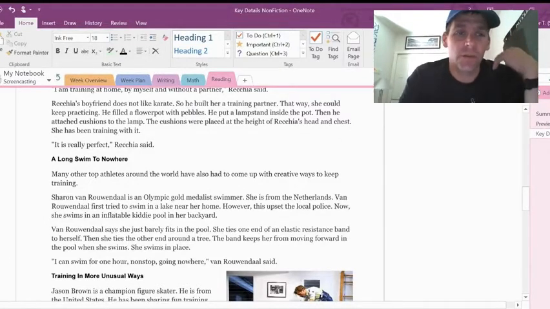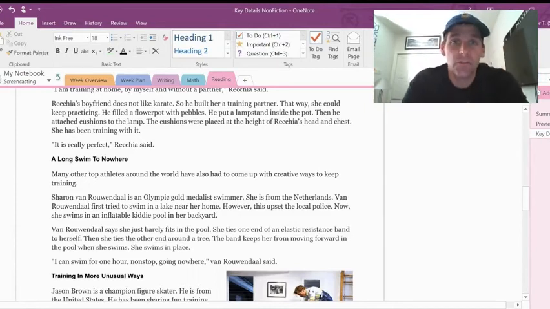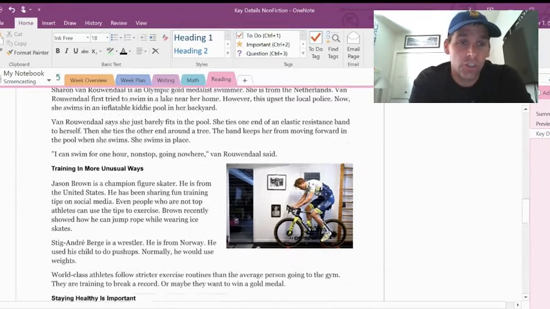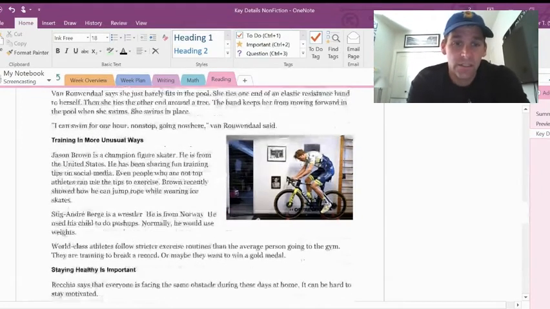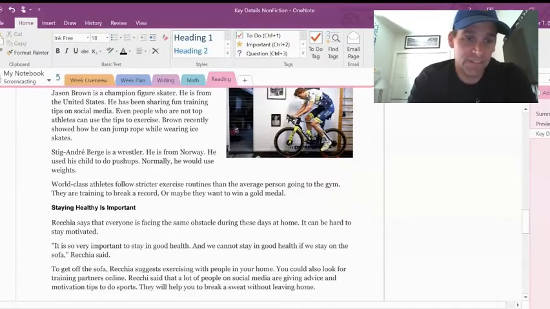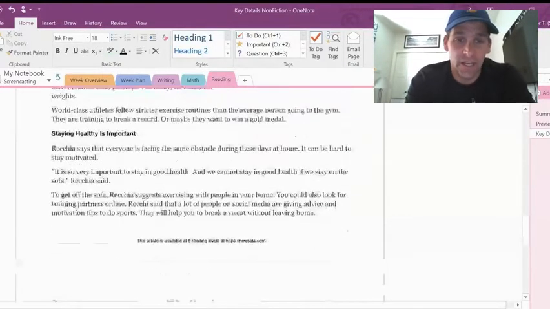What does that mean when they're talking about a long swim to nowhere? But I do know it's probably going to be about swimming. And then training in more unusual ways. Huh, that's interesting because there's a person on a bike and they're inside. But I've seen people bike inside, so I'm kind of curious what that means by the unusual part. And then lastly, staying healthy is important down here.